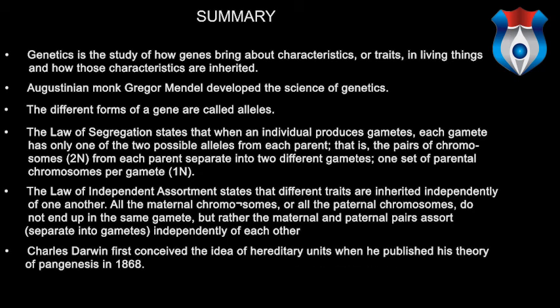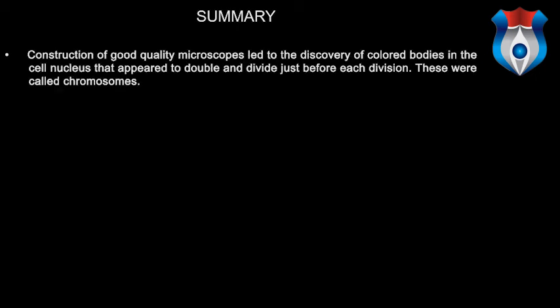Charles Darwin first conceived the idea of hereditary units when he published his theory of pangenesis in 1868. Construction of good quality microscopes led to the discovery of colored bodies in the cell nucleus that appeared to double and divide just before each division. They were called chromosomes.